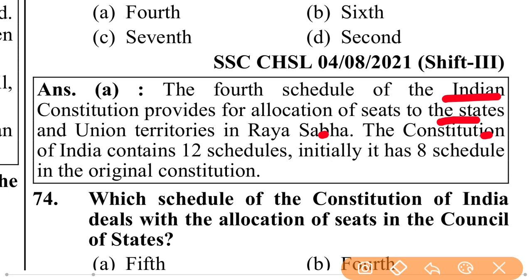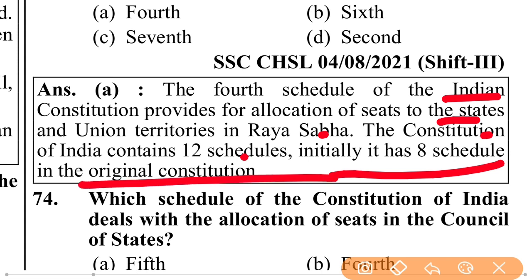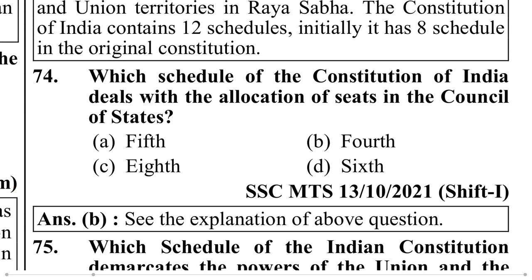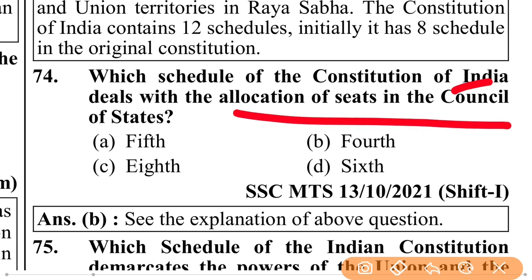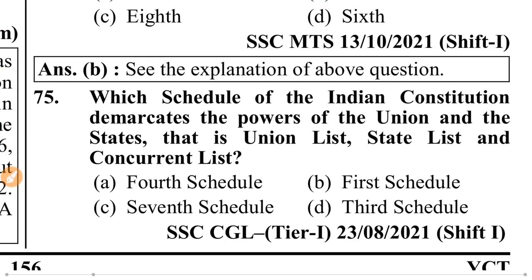The Constitution of India contains 12 schedules. Initially, it had 8 schedules in the original Constitution. Which schedule deals with the allocation of seats in the Council? That is the 4th Schedule.